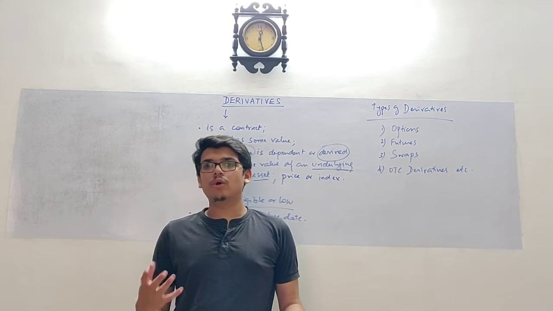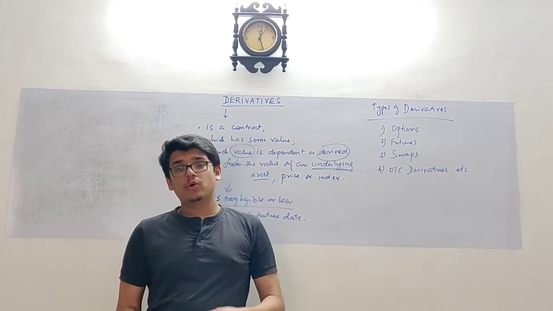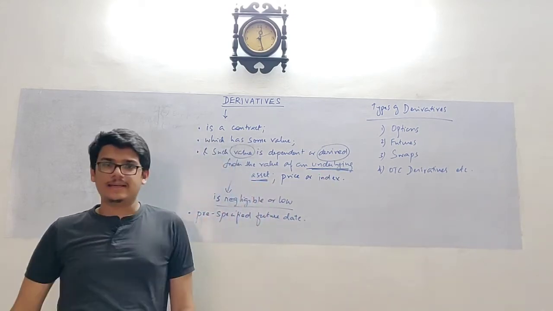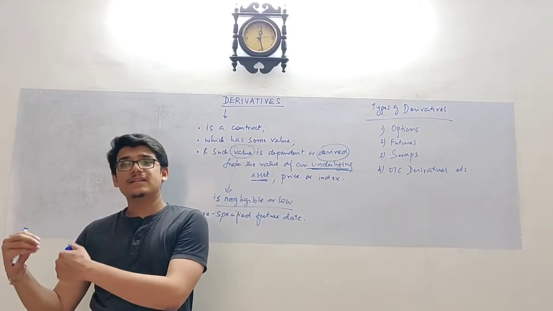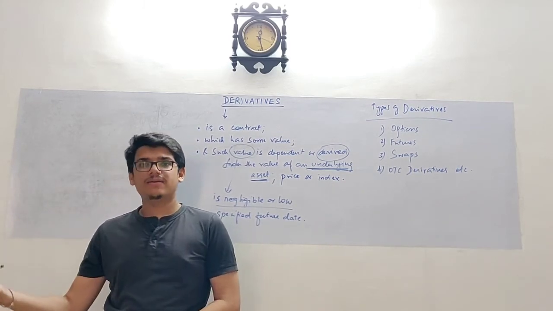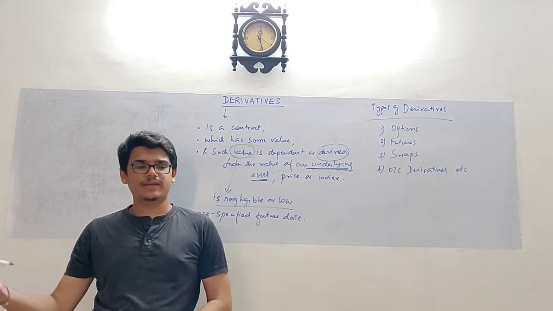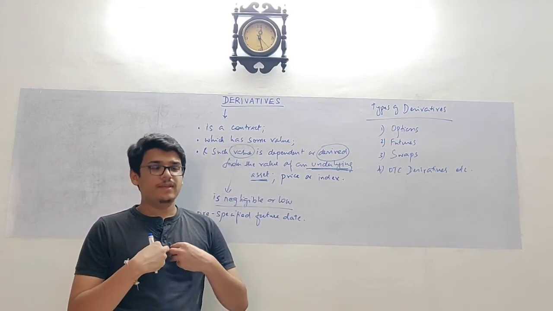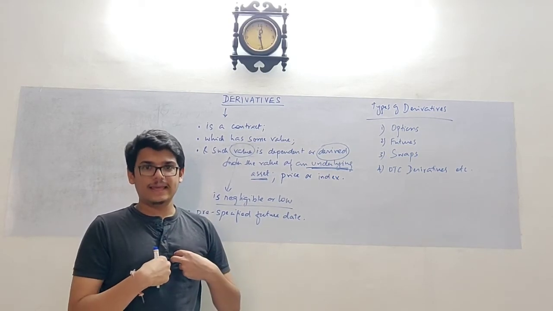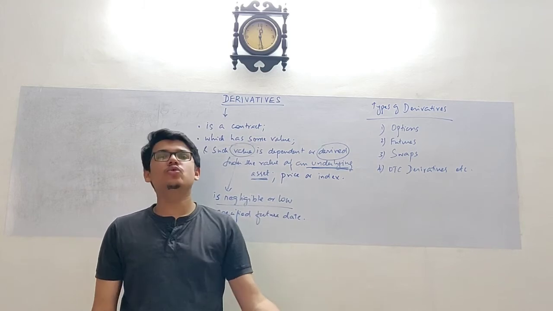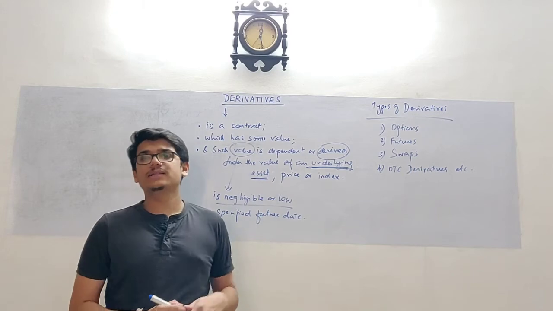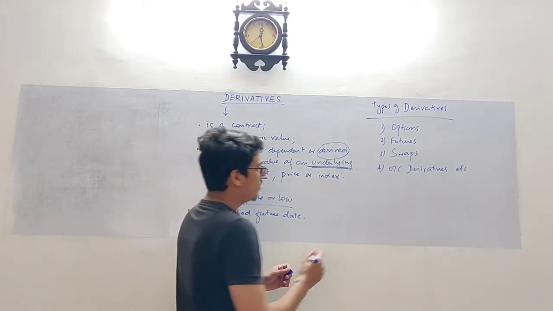Now, what to buy and sell? An underlying asset. One party has the right to buy or sell an underlying asset, and the other party has an obligation to sell or buy. Of course, if one party has the right, the other party definitely has an obligation. For example, if I have the right to buy an underlying asset, the other party has an obligation to sell that underlying asset. So you can understand that there are two contracts that arise out of a derivative contract.